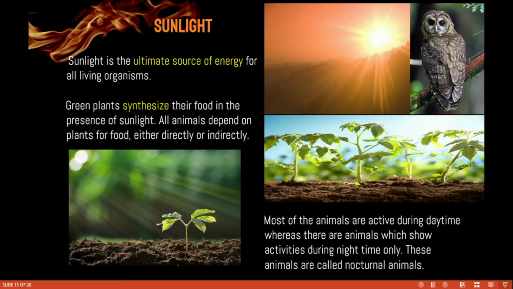One more thing, most of the animals are active during daytime. It's a common thing, but a few are special. A few animals are active during night time. These are called nocturnal animals. Examples are earthworm, bat, owl, and moth.